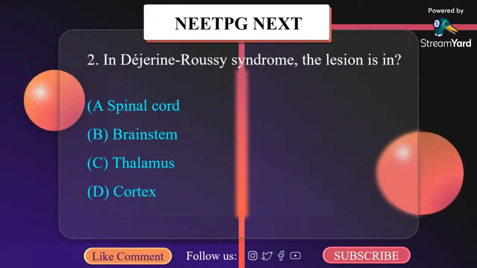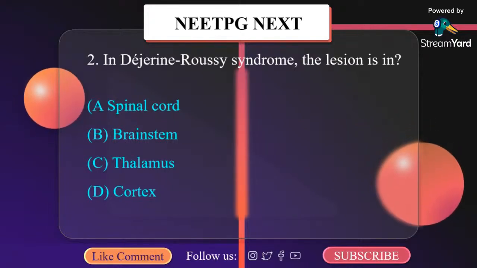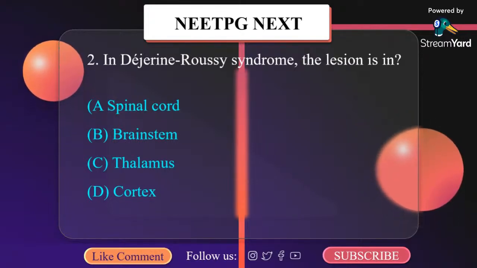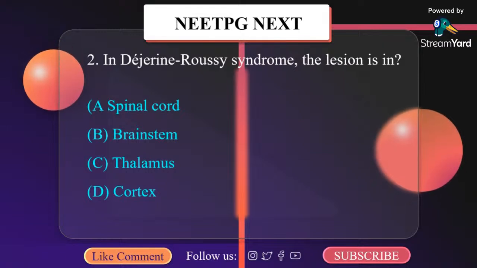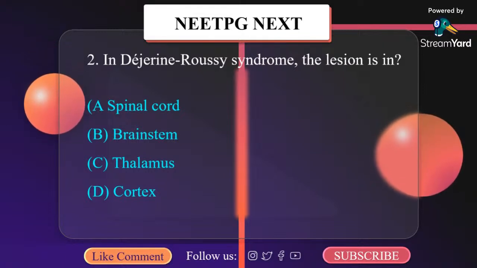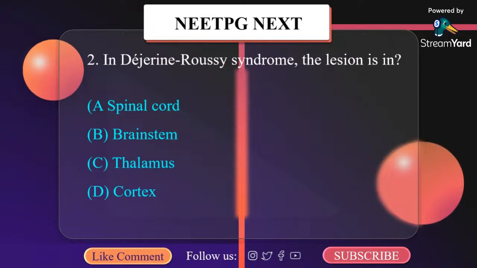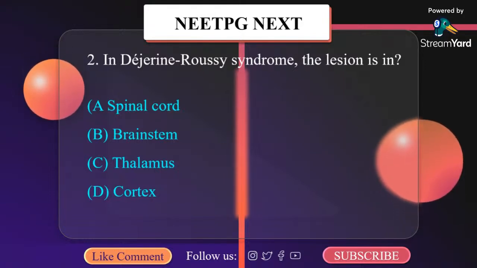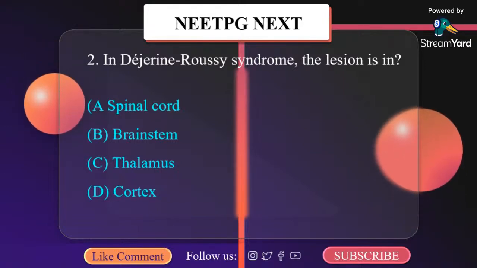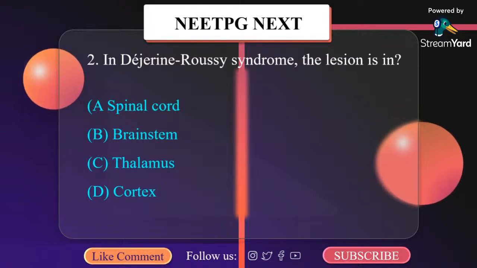In Dejerine-Roussy syndrome, the lesion is in A. Spinal cord, B. Brainstem, C. Thalamus, D. Cortex.